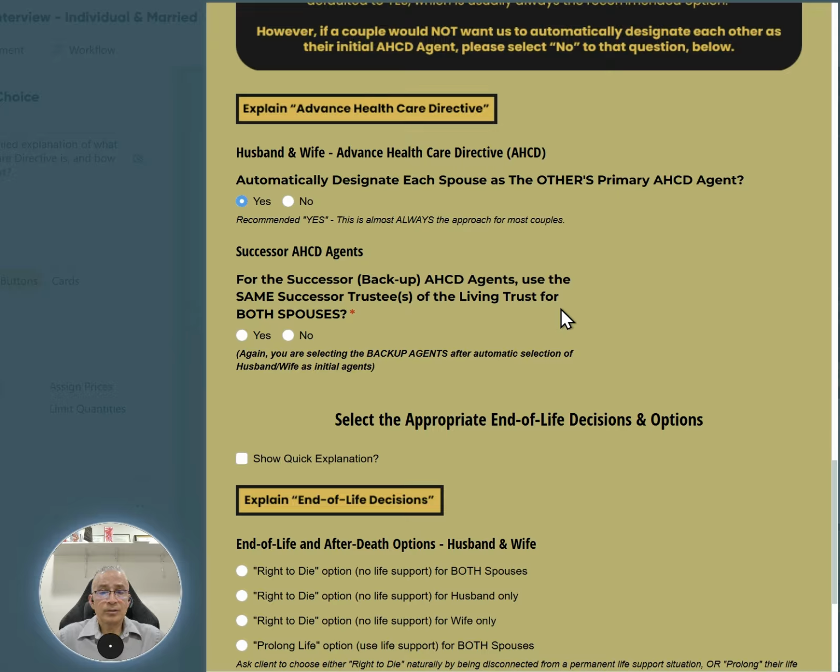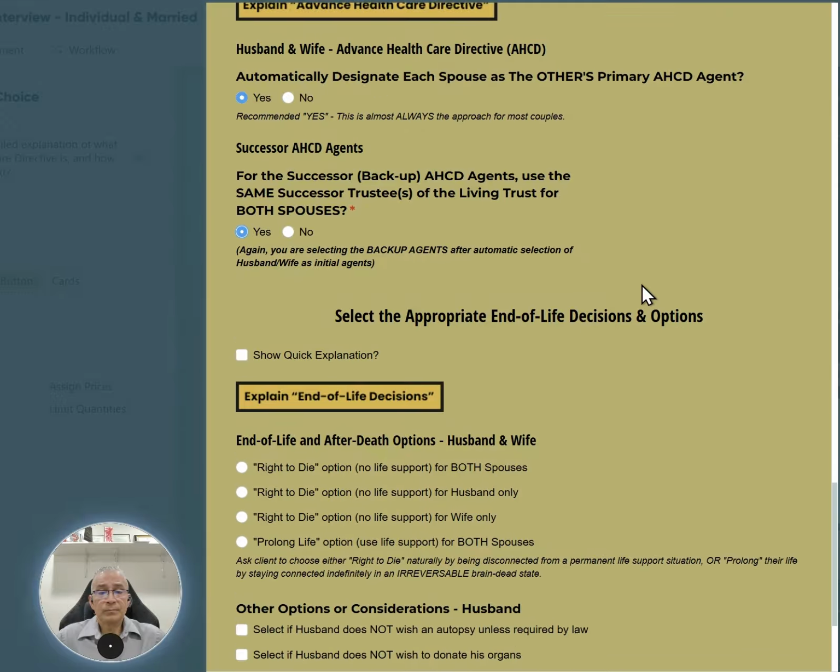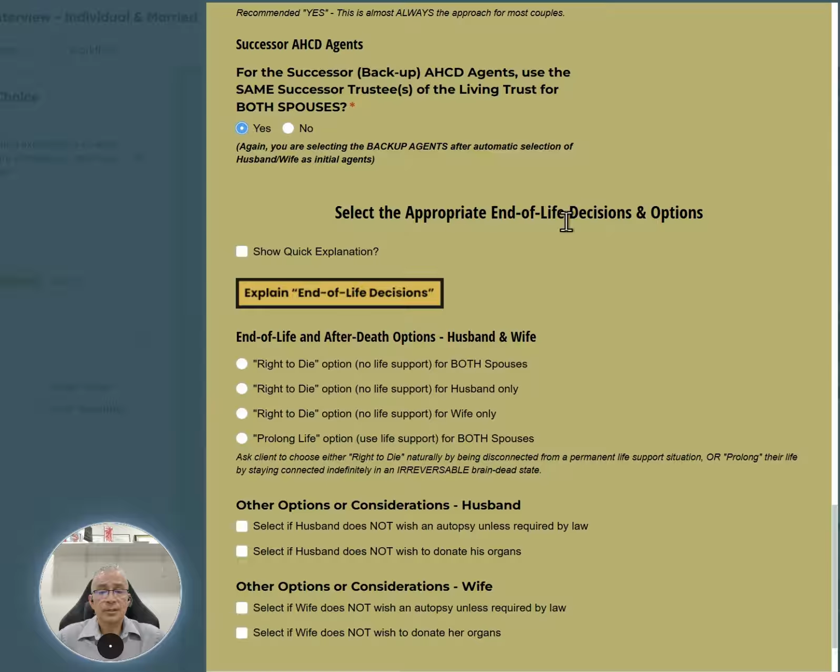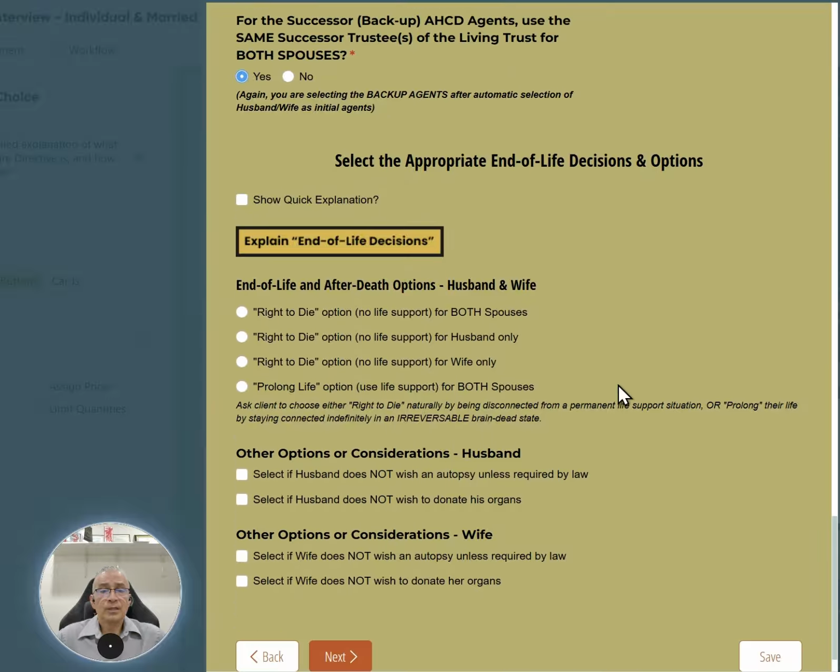If they want them to be the same successor trustees that they already designated earlier in this interview as their healthcare agents, you'd select yes. And at that point, it's pretty simple from here on out. Not much else to do other than fill out the rest of this part here, and you're almost done.